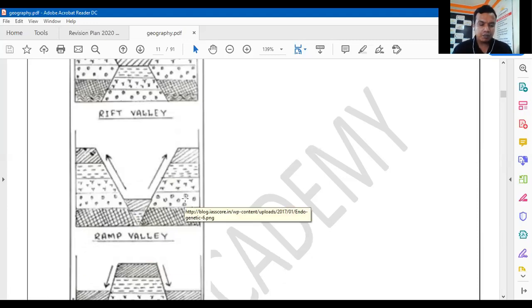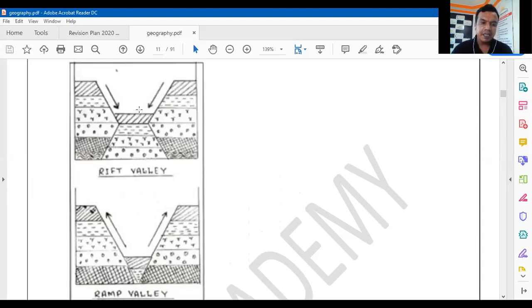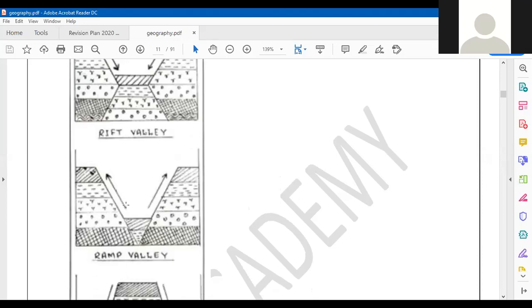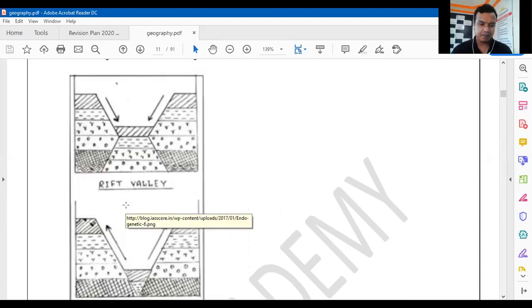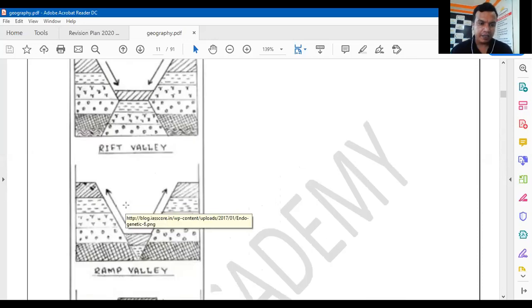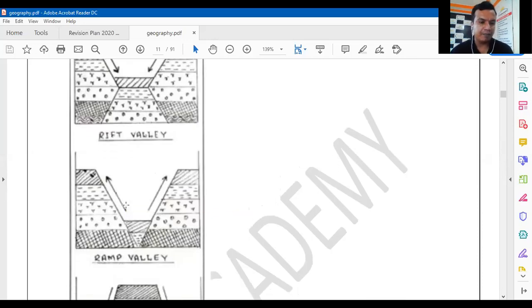Why is the ramp valley created? Here the lateral blocks are moving upwards, right? The lateral blocks are moving upwards, the middle block is static. So here a valley is created, and these are called ramp valleys. While here you can see the middle part is going downward, that is why it is the formation of the rift valleys. Got it? So valleys are created due to the upward and downward movements of the earth surface. So there are two types of valleys. One is called a rift valley and another is called a ramp valley.